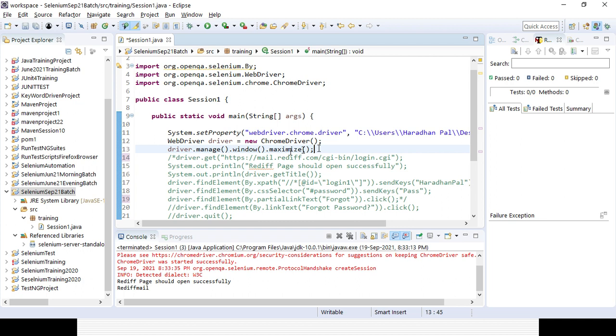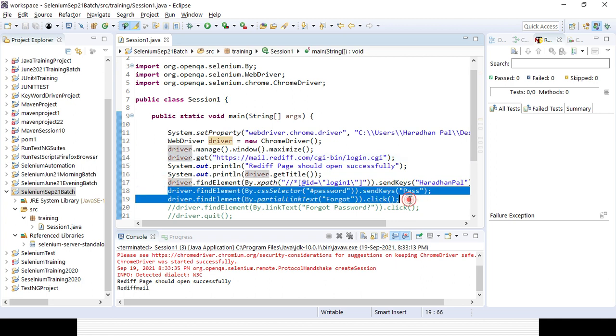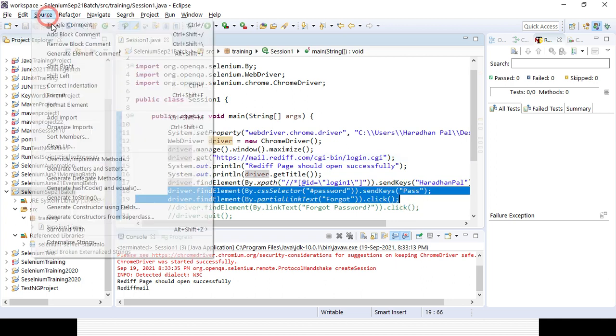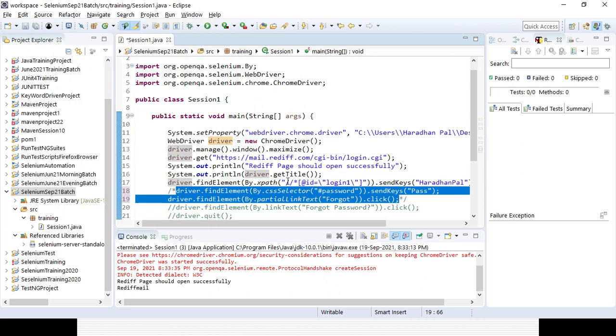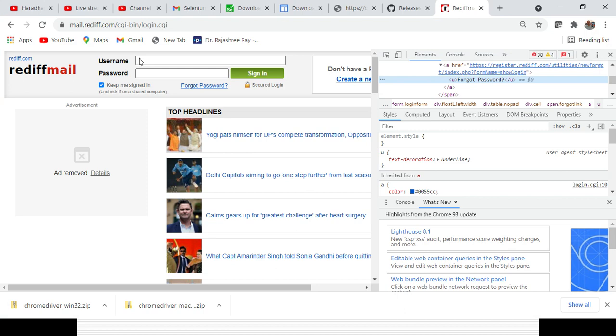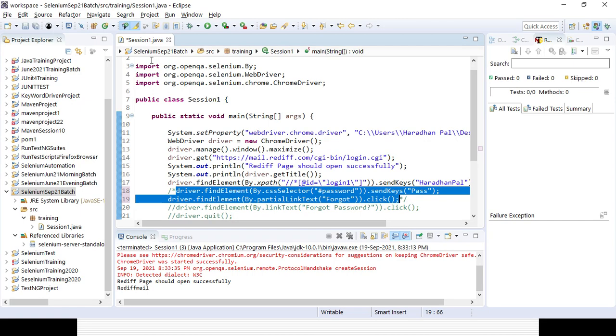Let's uncomment it. I am giving you a simple example here. Suppose this is the ID here. I need to check multiple times whether the username field is visible or not, and whether the username field is editable or not. After that I want to add something, right? So I will first create a web element.